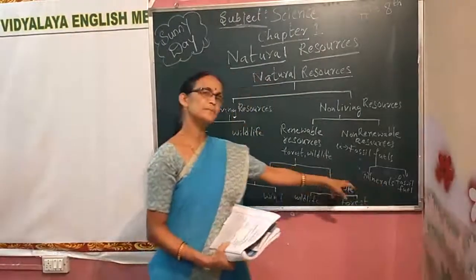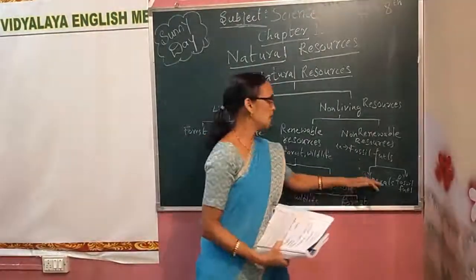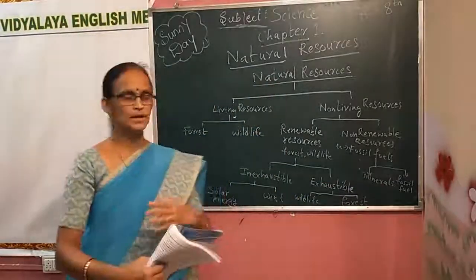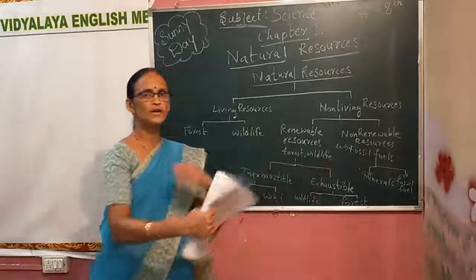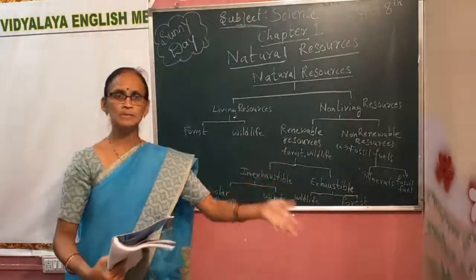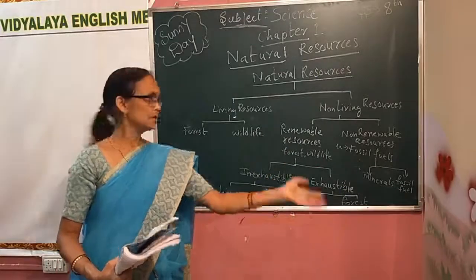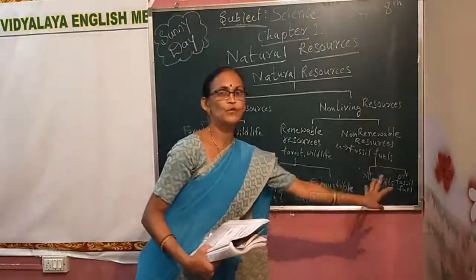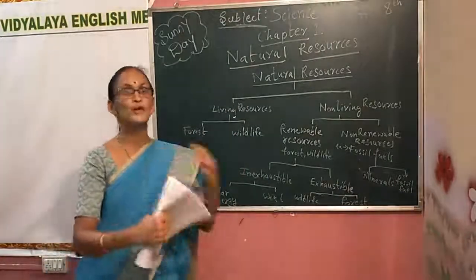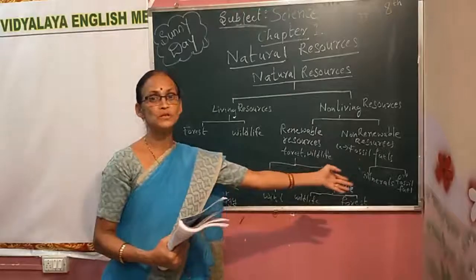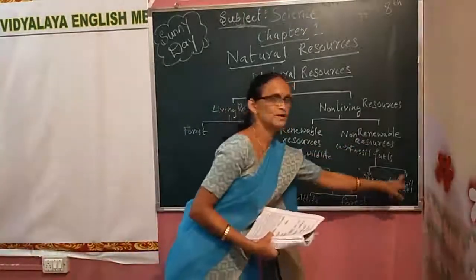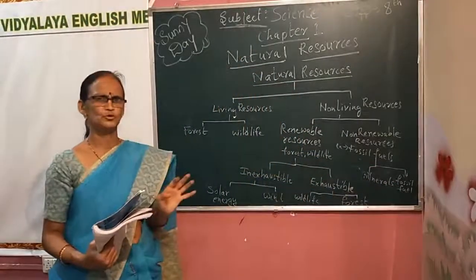And there are other minerals also which cannot be renewed fast. Like wildlife and forest, these all can renew. One baby may die, one aged animal may die, another new animal will come. But in these minerals and fossil fuels, it cannot happen urgently or in a very few days. It takes many thousands of years to renew. So it is called non-renewable resources. It takes so long to renew.